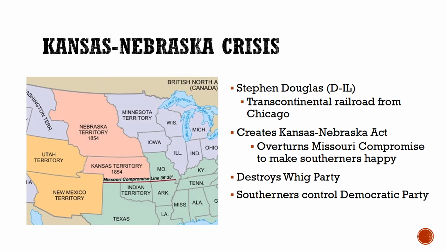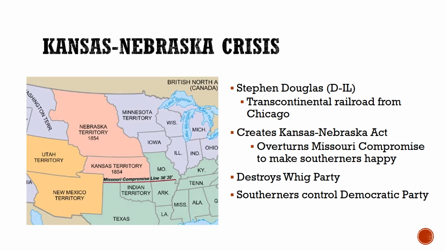In 1854, Senator Stephen Douglas of Illinois proposes building a transcontinental railroad from Chicago to the Pacific Ocean. But the problem for Douglas is that this proposed railroad is going to go through the northern part of the Louisiana Purchase, which means that any territorial development will eventually lead to more free states. The problem for Douglas is that he needs the support of Southern Democrats in order to get his railroad built.